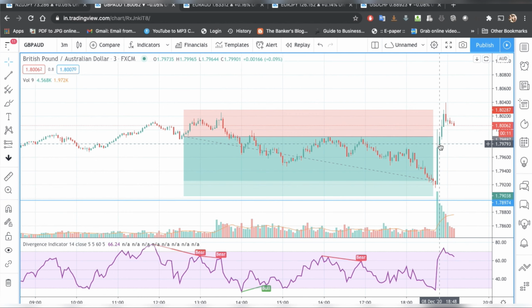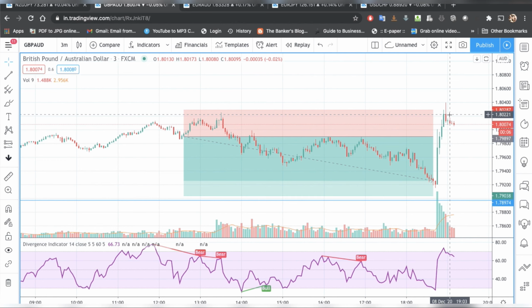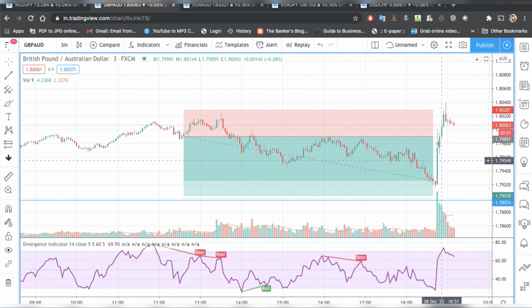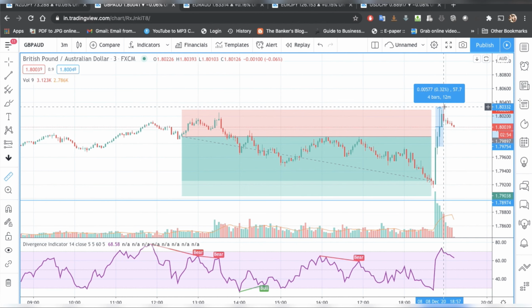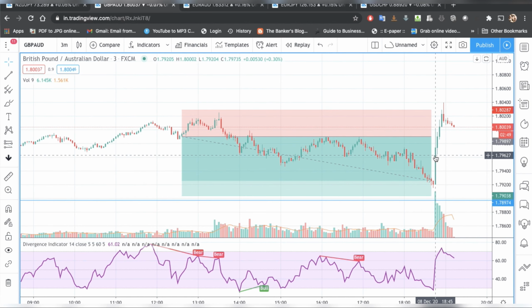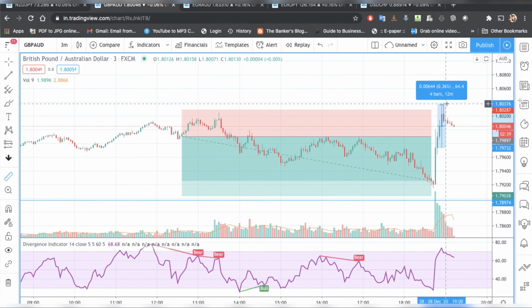If you place a trade right now over here, you can actually see some action. Right now there is no more volume in it, so you should again wait, or you could have cashed out this trend. But yes, you would have easily garnered around 57 pips if you placed your trade exactly after this big candle. So from here to here, you could have easily made 64 pips in a span of 12 minutes.